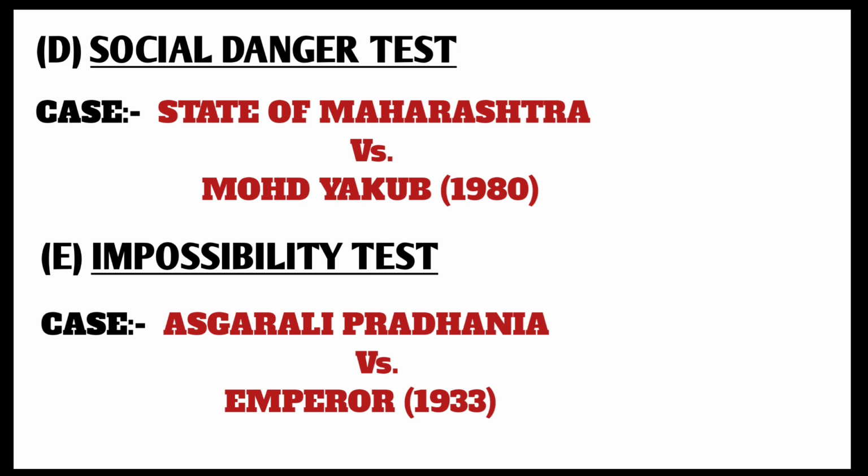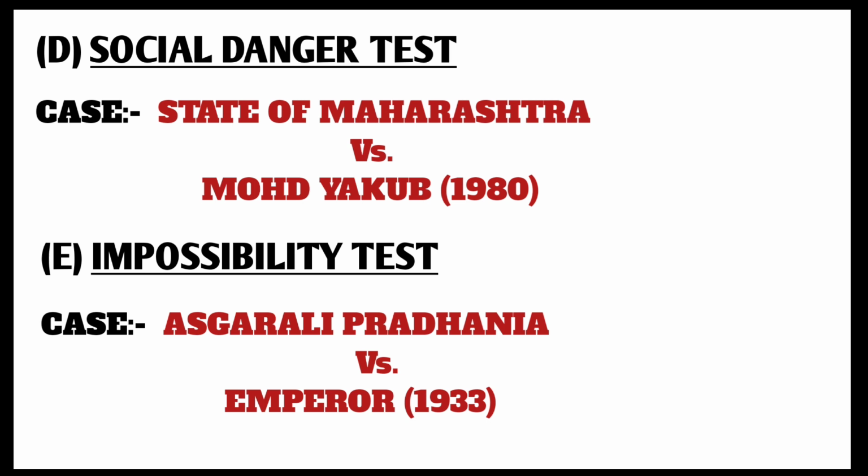The next principle or the next test is the impossibility test. It means that if a person attempts to commit a crime which is impossible in nature, even then he is punishable under the Indian Penal Code. For example, if a person attempts to kill someone by an empty gun or steal something from an empty pocket or steal jewels from an empty jewel box, even then it is considered as an impossible attempt of committing that crime, but